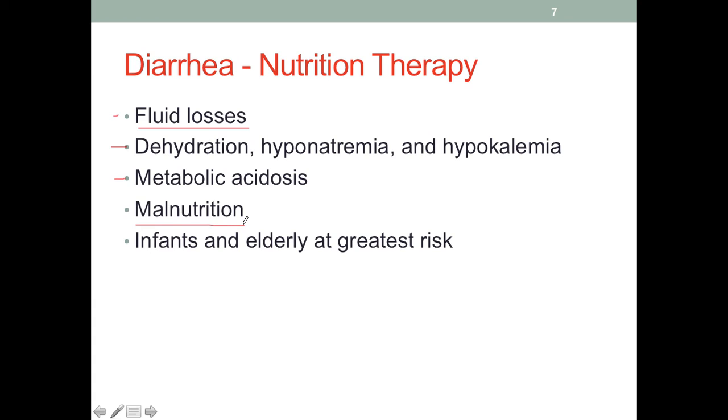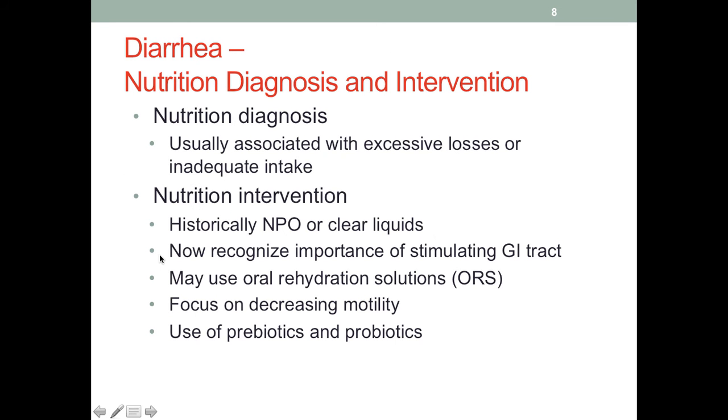Malnutrition is also common in people with diarrhea. They do have loss of water weight, but also the increase in stool frequency could compromise digestion and absorption. We mentioned that children are at high risk, but infants and the elderly are at greatest risk for severe complications. For the nutrition diagnosis in people with diarrhea, the problem is usually associated with losses or inadequate intake.